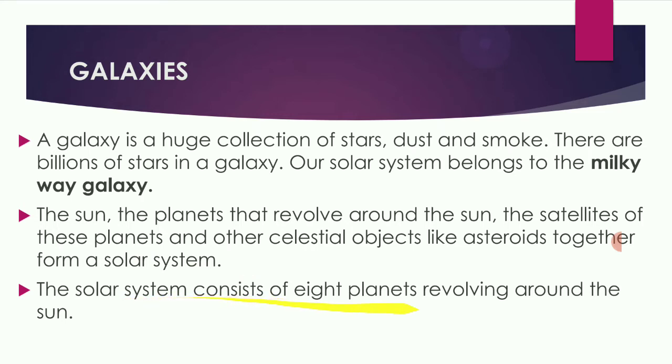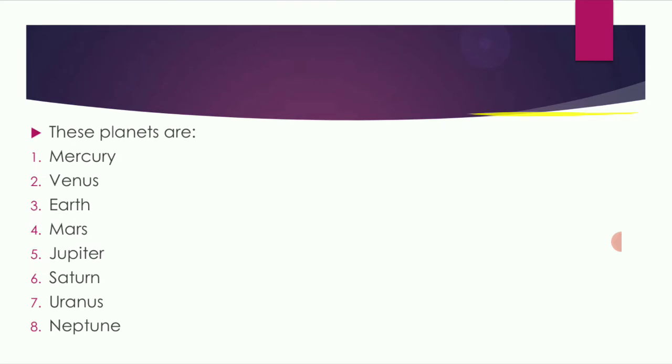The solar system consists of 8 planets revolving around the sun. The 8 planets are Mercury, Venus, Earth, Mars, Jupiter, Saturn, Uranus, Neptune. So these are the 8 planets. Earlier, we used to have a 9th planet, but Pluto is now considered a dwarf planet. Mercury is the closest planet to the sun. It is the smallest planet of the solar system.